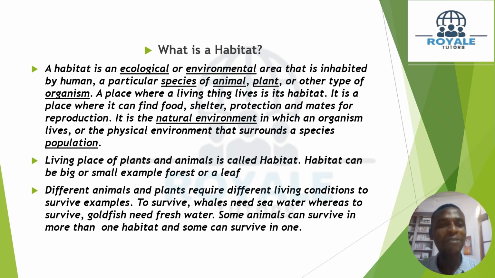So we have different animals and plants that require different conditions to survive. We're still going to be looking at this much more later. Different animals and different plants require different living conditions for them to survive.